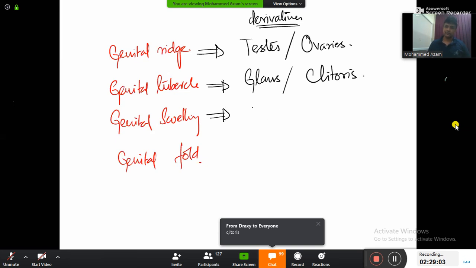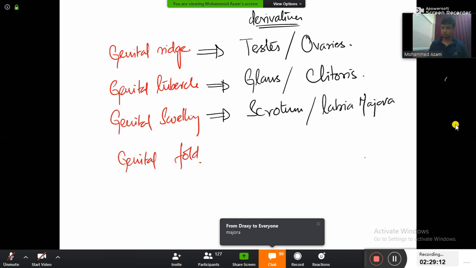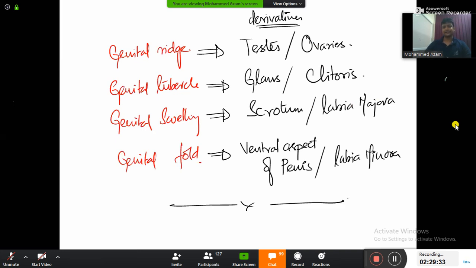Genital swelling in the males is going to form scrotum or the scrotal sac, and homologous to that in the female will be labia majora. Genital fold is actually going to form the ventral aspect of penis, and homologous to that in the female is labia minora. And that is about the external genitalia, and that is about which system?